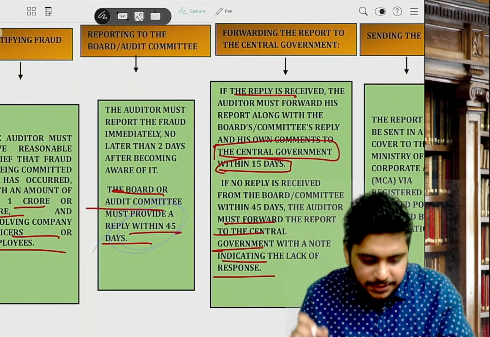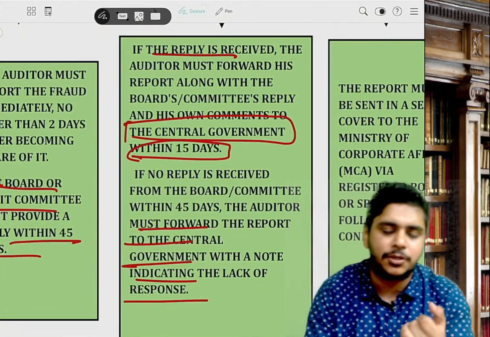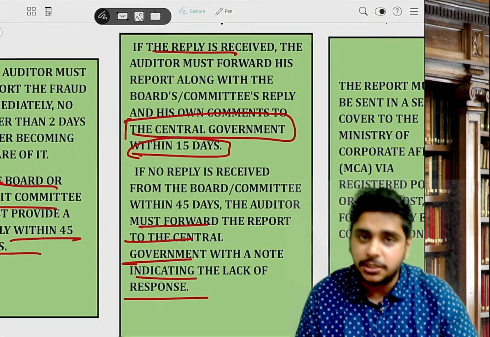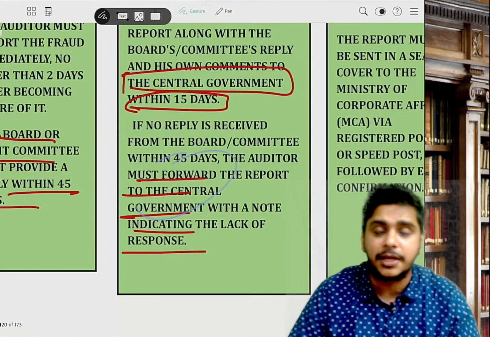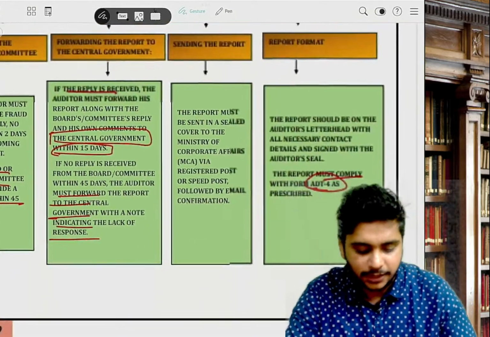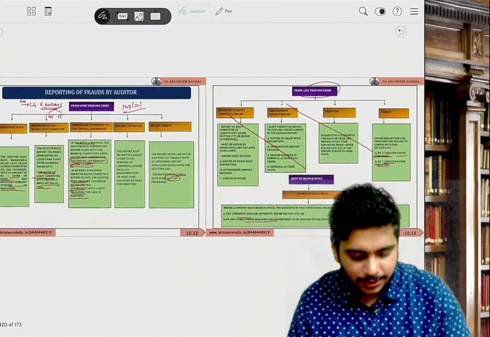If the reply is received, the auditor will go to CG within 15 days along with the report, the fact, the reply and the comments. If the reply is not received, still the auditor will go to CG within 15 days with the report and the fact of non-receipt of reply. He has to report the fraud in form number ADT-4.